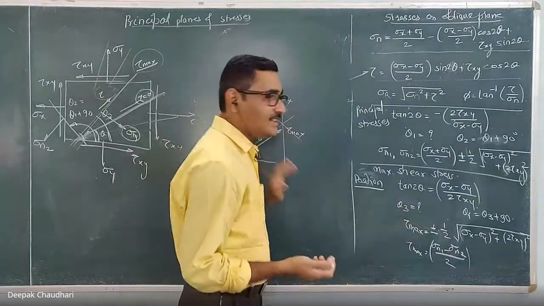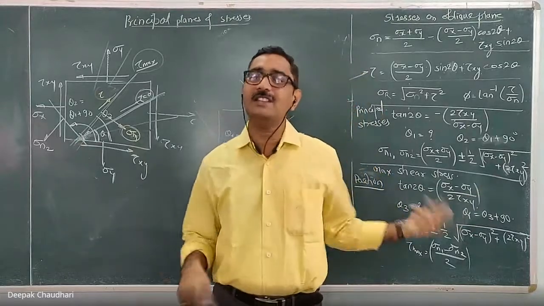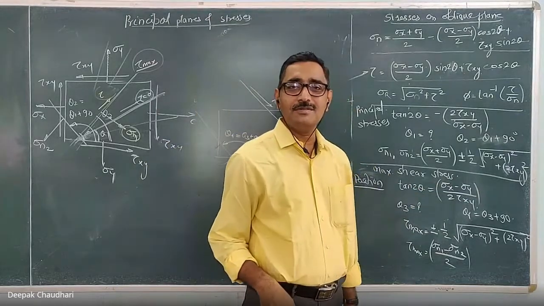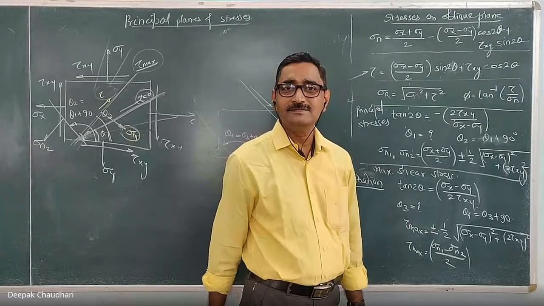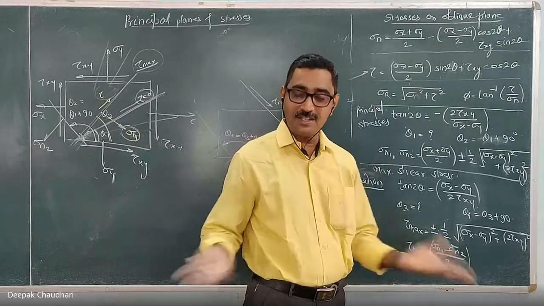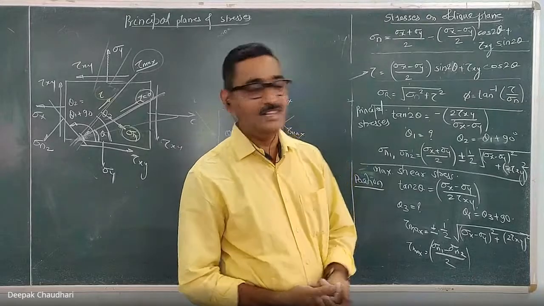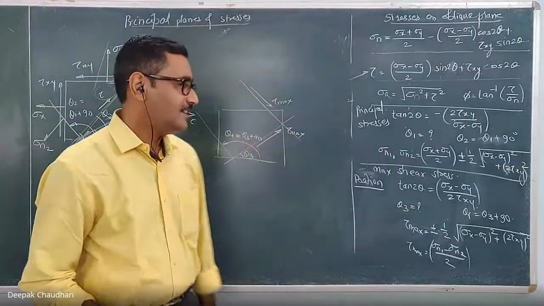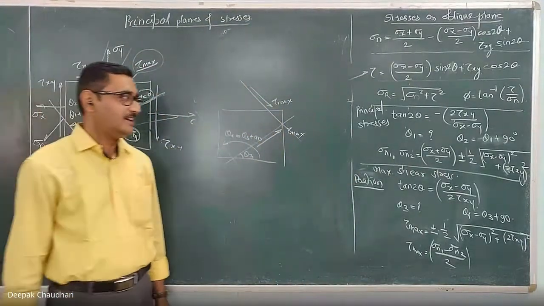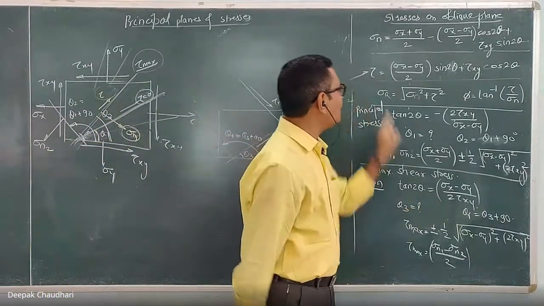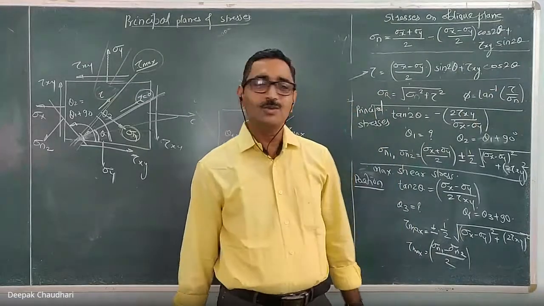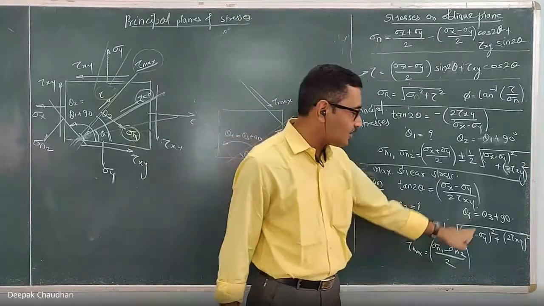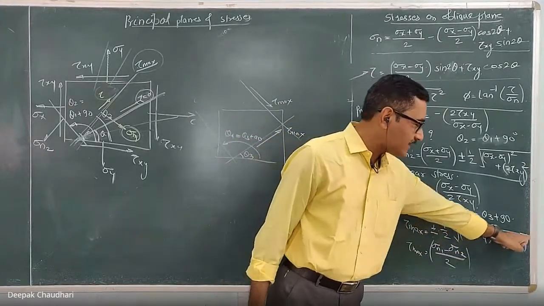मतलब आपको ये इंक्लिनेशन फाइंड आउट करने का है और ऑप्शन में ये θ4 ही दिया रहेगा, θ3 दिया ही नहीं रहेगा। क्लियर? जब आप ये फार्मूला में वैल्यूज डालेंगे तो आपको ये θ3 आएगा। और देखेंगे तो सर इसमें तो ऑप्शन है ही नहीं θ3 का। तो θ4 is also another plane which carries the maximum shear stress. So both answers are required. Now, if I substitute this θ3 or θ4 in this general formula of tau, you will get the maximum shear stress. So this maximum shear stress is plus minus half into under root of (sigma x minus sigma y) whole square plus 4 tau xy whole square.